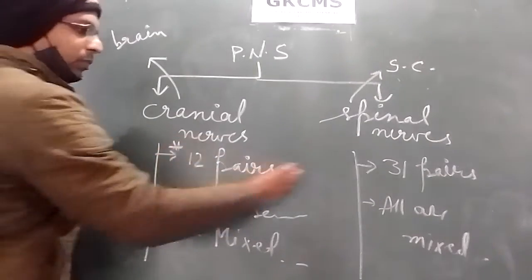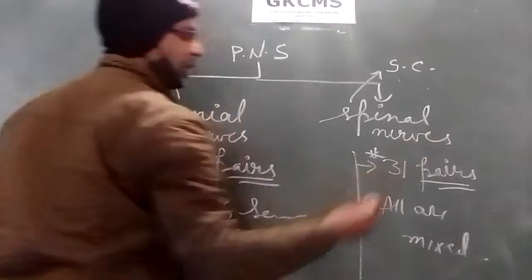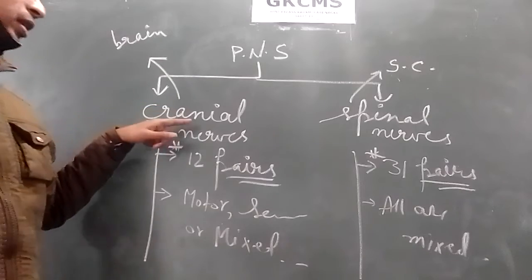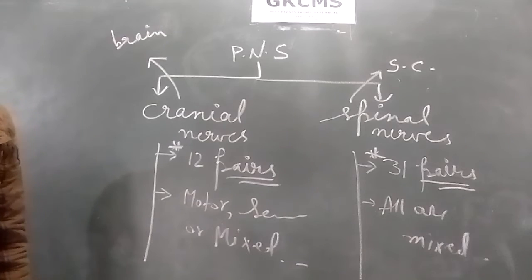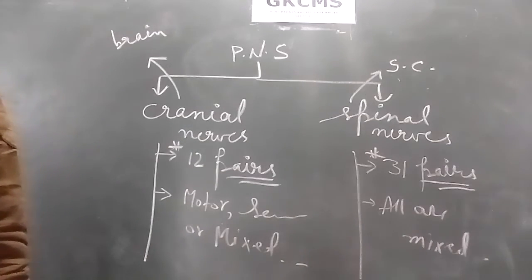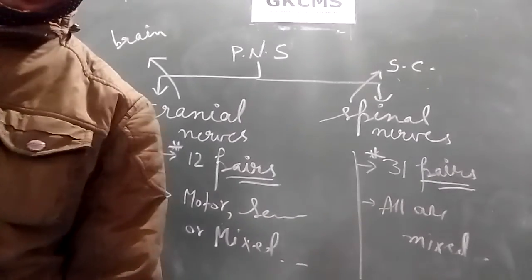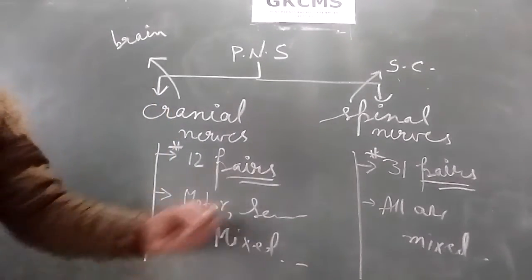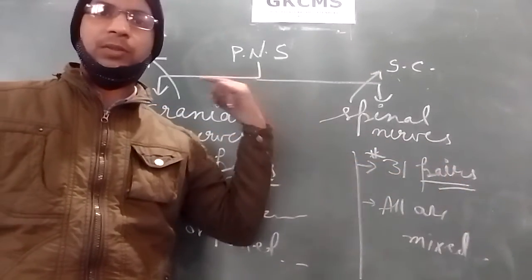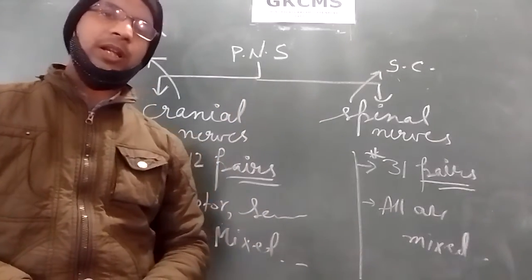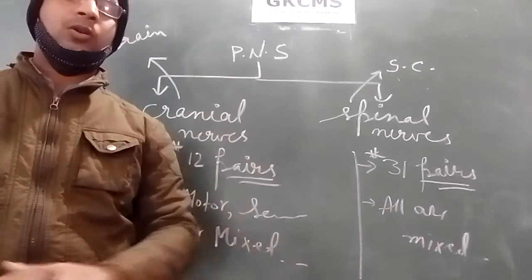Numbers are important. Remember these numbers and remember this word pairs. Clearly I have written here. So you will not write cranial nerves are 12 in number. They are 12 pairs in number, 31 pairs in number. Remember this thing also. So this much is sufficient for this. Generally they ask about their numbers, but their classification is also there. Just like the vertebral column, which you studied in 9th class in the skeletal system, there is the cervical region, then thoracic, lumbar, and coccygeal region.